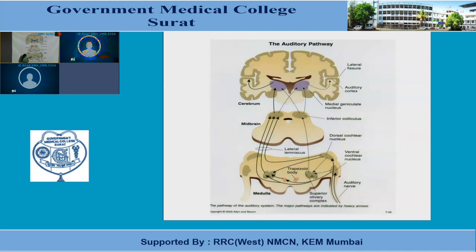Most of the fibers will cross and terminate in the superior olivary nucleus of the opposite side, and some in the superior olivary nucleus of the same side. Once the fibers synapse with the neurons in the superior olivary nucleus, fibers will arise and travel through the lateral lemniscus.